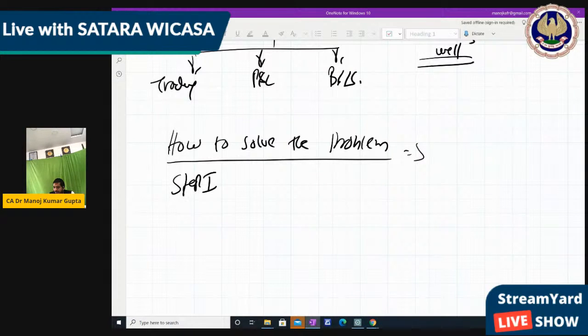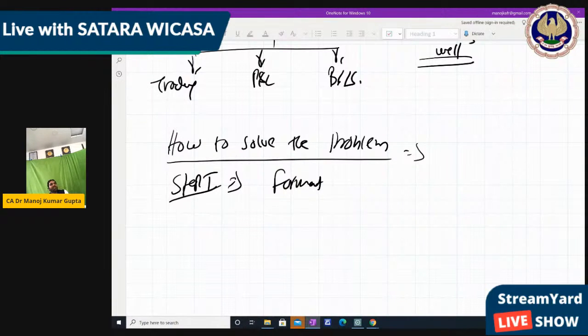Step number 1, format. And these steps are made by me. They are not mentioned in your module or anywhere, because this is a fixed system which we are going to follow. You all know that ICAI has given very nice questions. We should not go outside the ICAI material, because ICAI material is the best option. The ICAI questions are good, but we have to do the solution as per our method. That's why I have made the fixed steps in our own words.